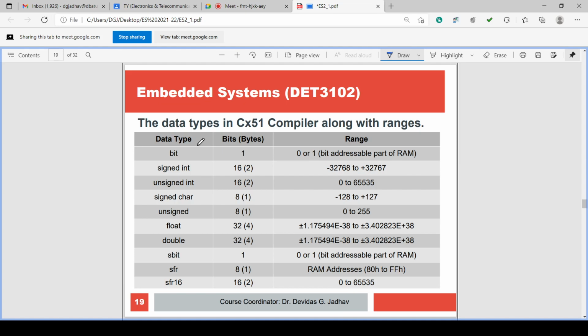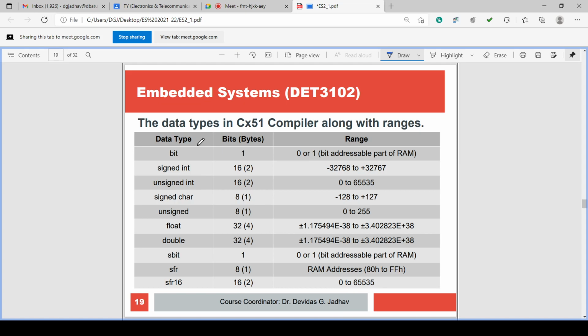So bit is 1 bit, integer signed is 16 bit, integer unsigned is 16 bit or 2 bytes, but if it is signed, the range is divided into the negative side and the positive side of the number scale. So total, if it is a 16 bit number, it can span 64k values, so 64,000 levels can be there. So minus 32,768 to plus 32,767, and that is including 0.